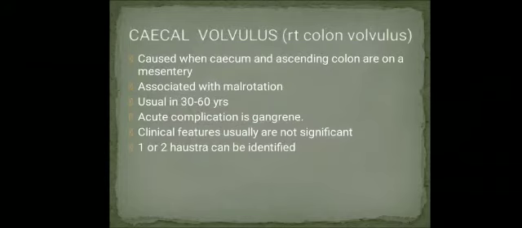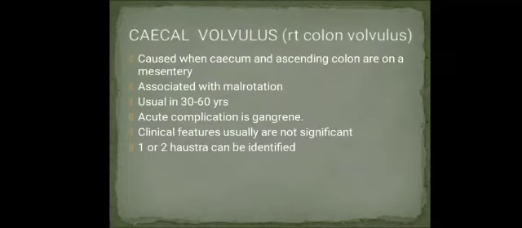Now coming to cecal volvulus, it's also called right colon volvulus. It is caused when the cecum and ascending colon are on a mesentery, associated with malrotation, usually in 30 to 60 years of age. So the acute complication of cecal volvulus is gangrene. Clinical features usually are not significant. 1 to 2 haustra can be identified in case of cecal volvulus.